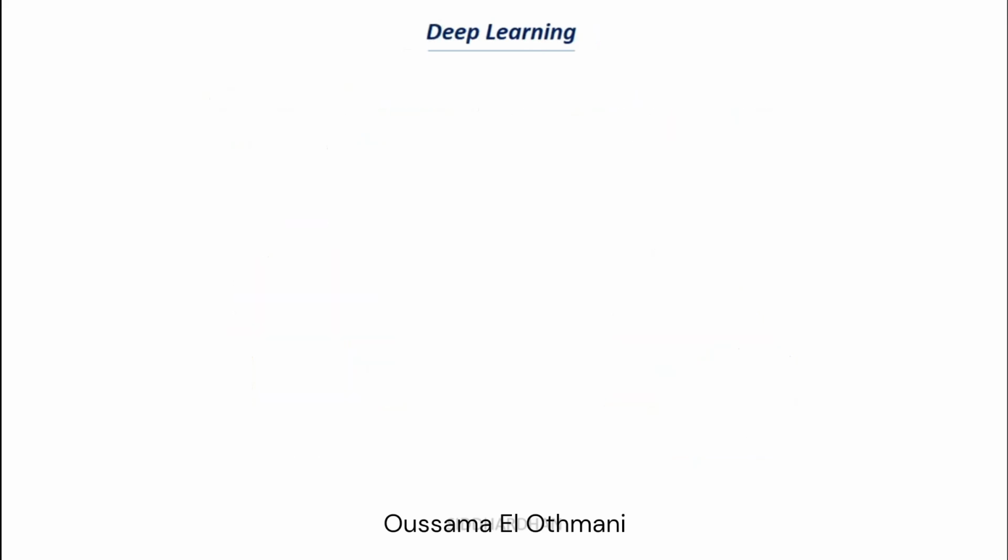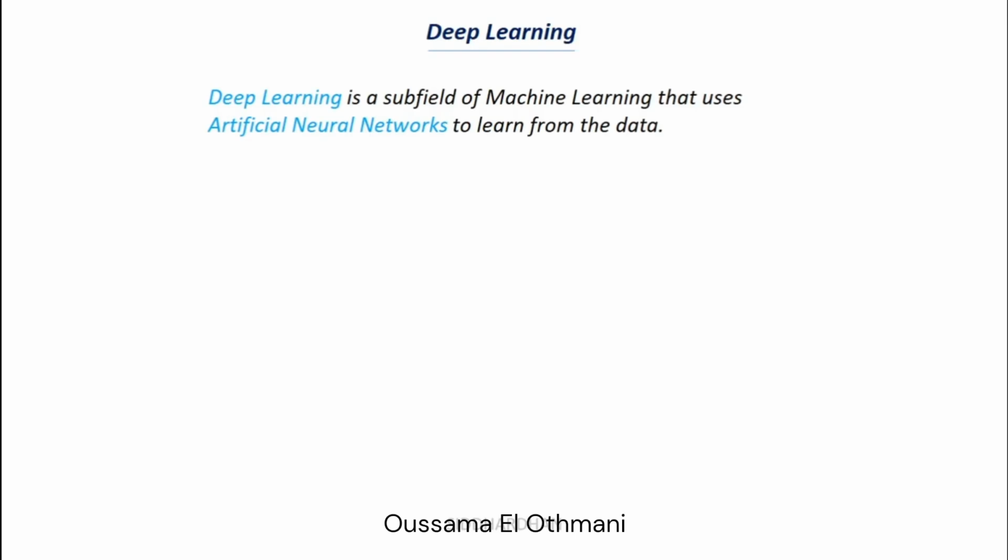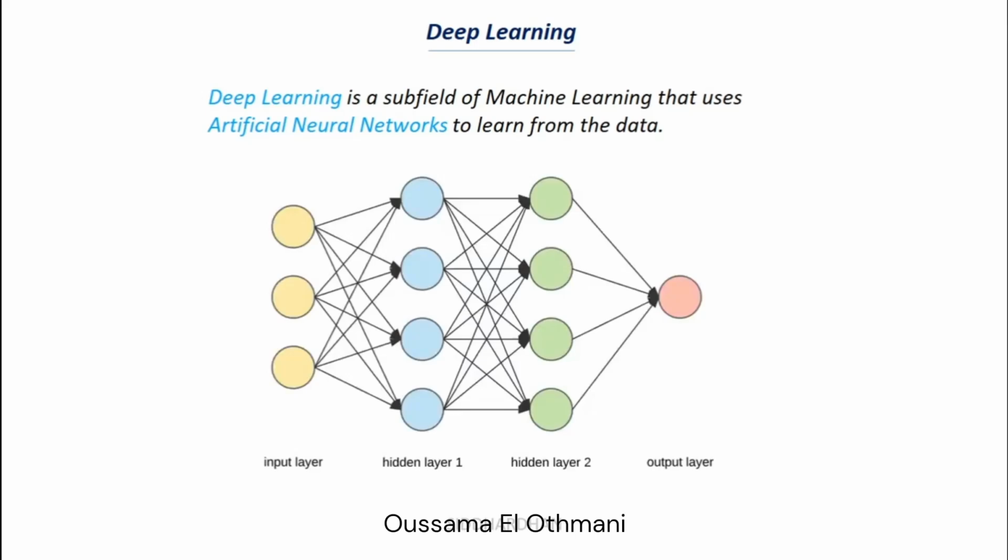Now let's try to understand deep learning. Deep learning is again a subfield of machine learning that uses a special type of algorithm called artificial neural networks to learn from the data. This is a pictorial representation of an artificial neural network. These artificial neural networks are modeled on the neurons present in our human brain. There are numerous neurons in our brain that are interconnected. Each neuron processes the information and sends the output to another neuron. This is the same concept used in artificial neural networks. They are nothing but a mathematical model with units connected like the neurons in our brain.